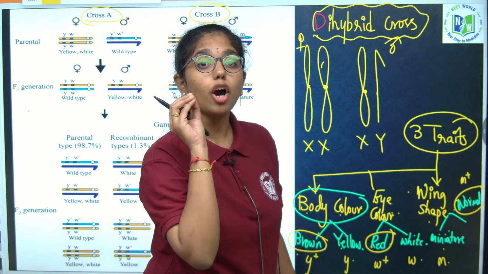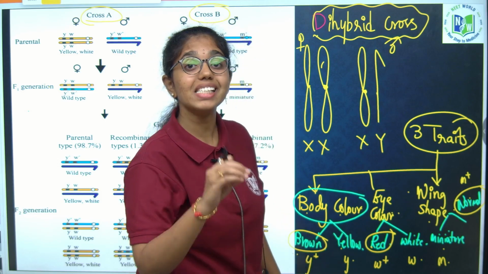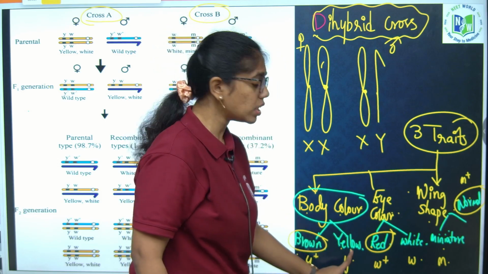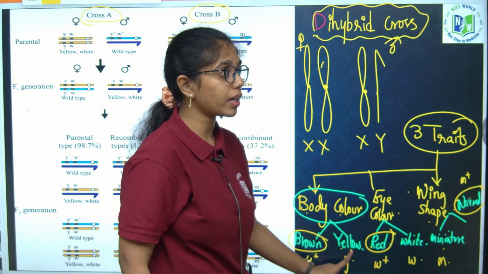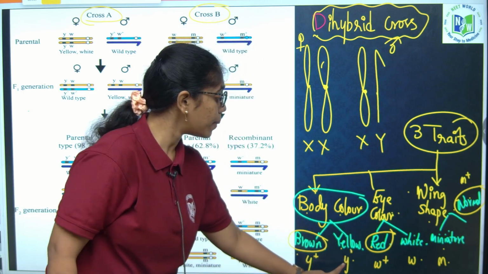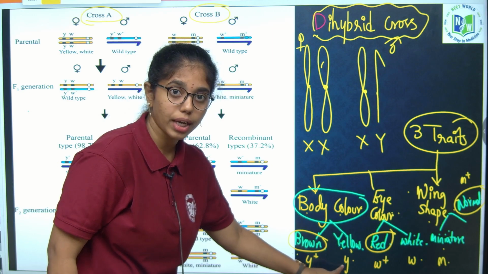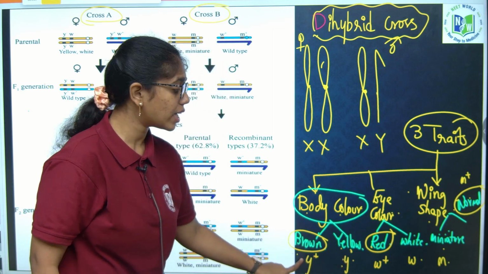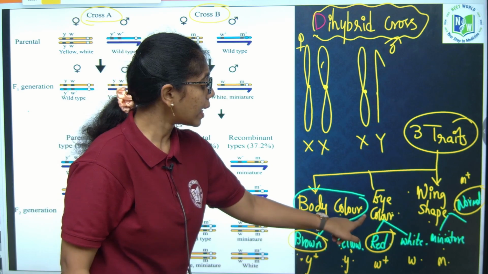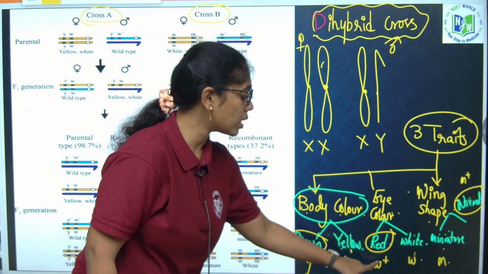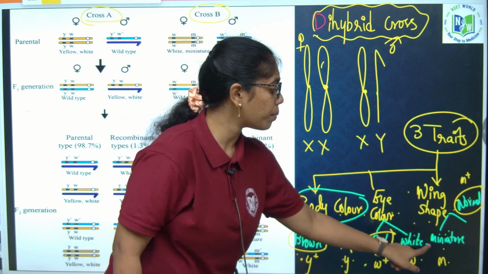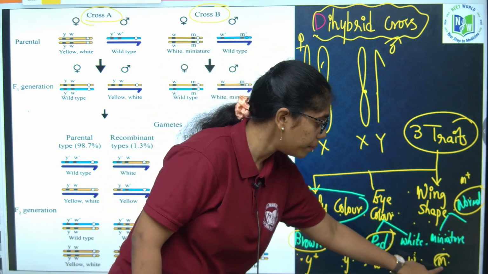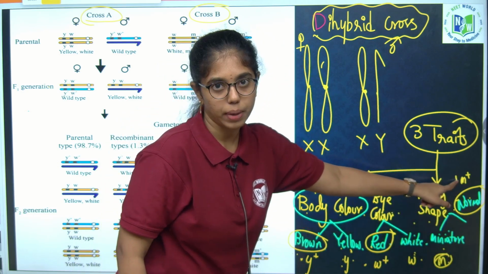The notation to indicate the trait is given with respect to the recessive trait. For example, when you are considering body color it is y and brown it is y plus. Eye color it is w and dominant it is w plus. Wing shape, miniature is recessive so m, and normal wing is m plus.